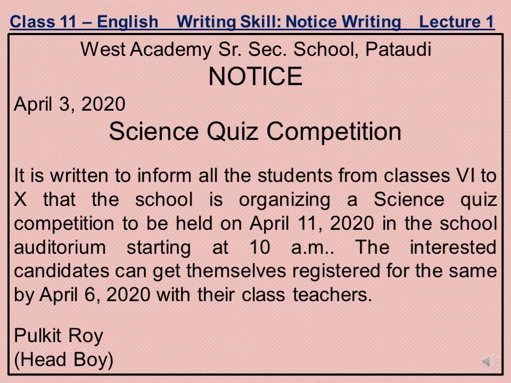Here the children from classes 6 to 10th, after reading this content, will come to know about the science quiz competition to be organized in West Academy, and you see there the date is mentioned, the venue is mentioned, and the starting time of the quiz is mentioned, and by which date the students are supposed to submit their names to their class teachers for getting their registration done.